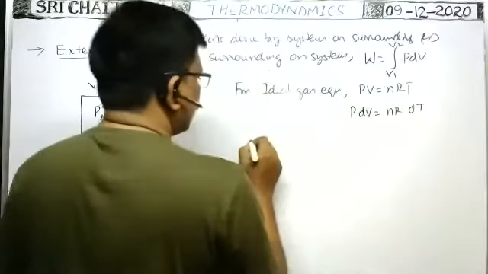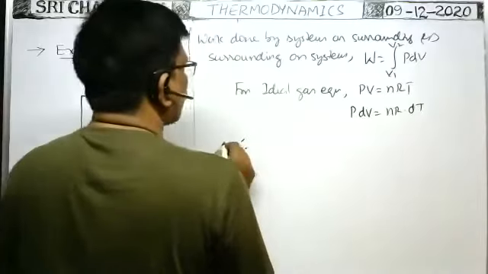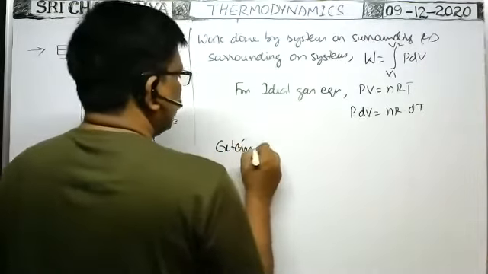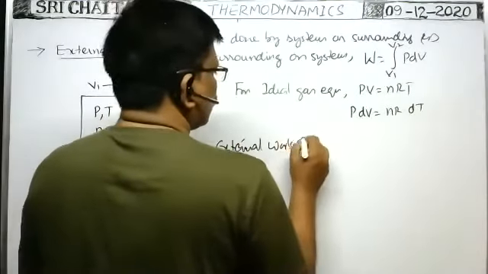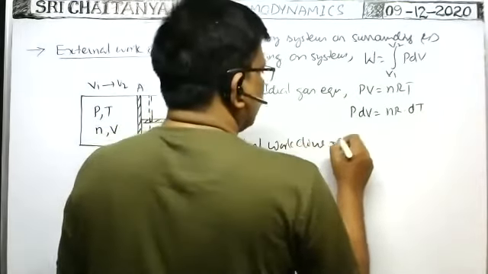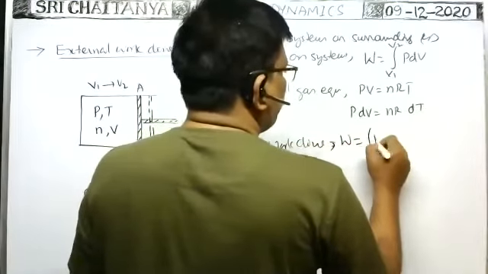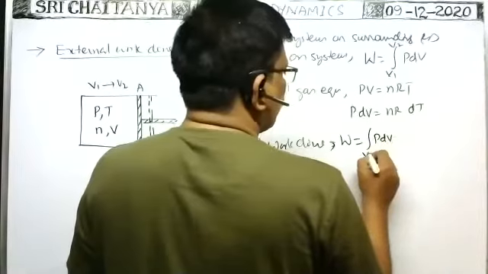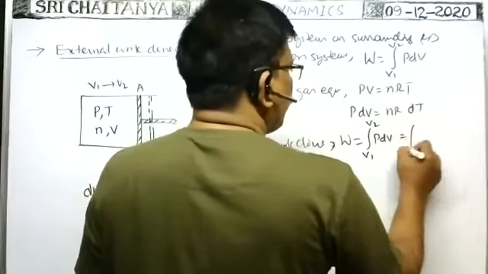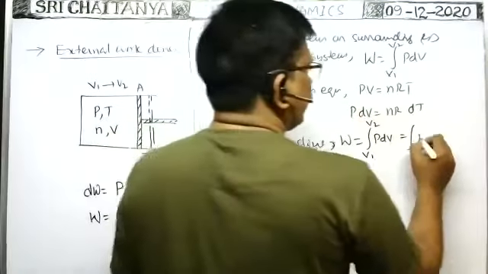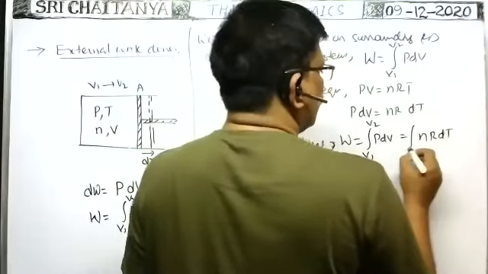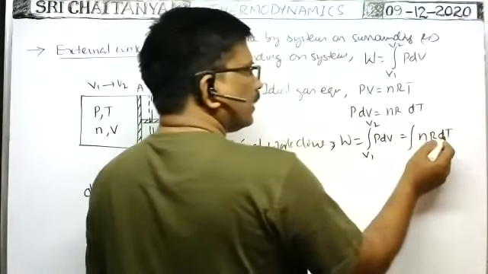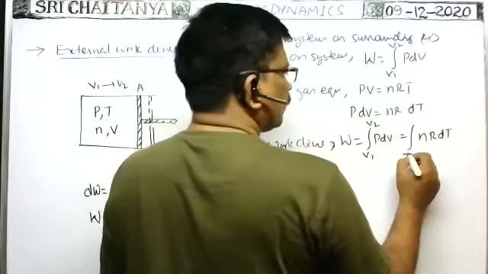So from this equation we can write the external work done: W is the integral of PdV with limits V1 to V2, or PdV can be written as nR dT also. Here, as we are integrating with respect to temperature, the limits are T1 to T2.